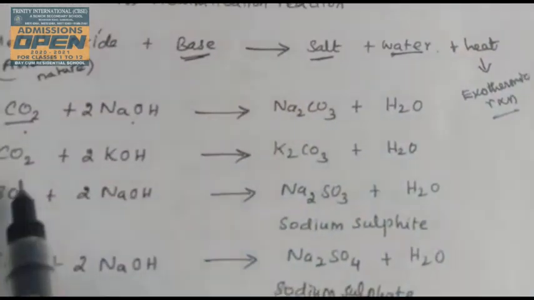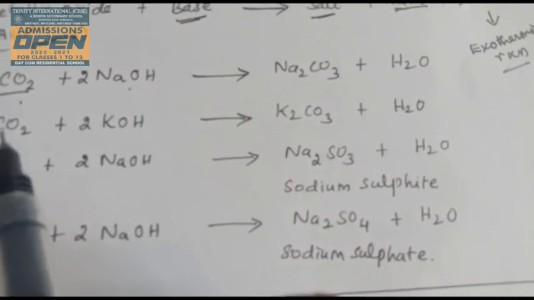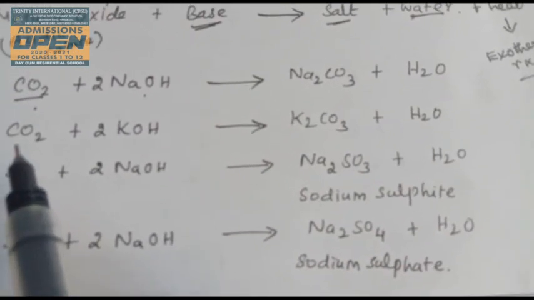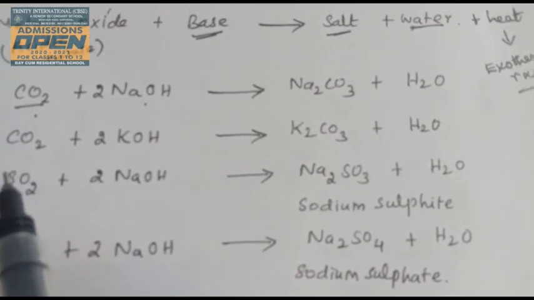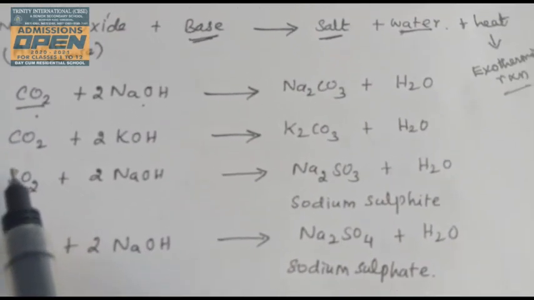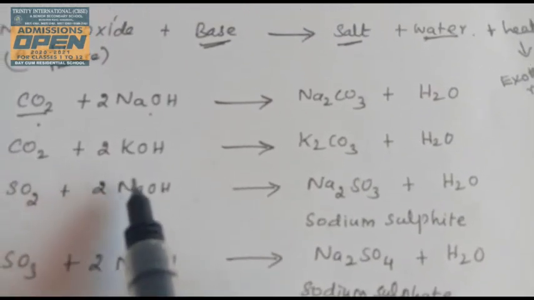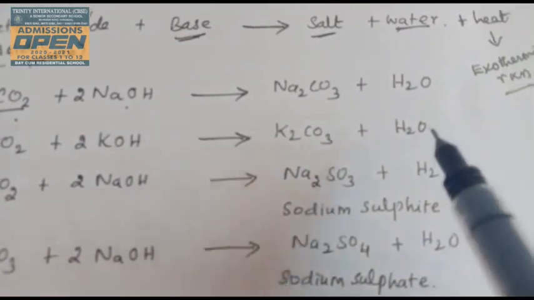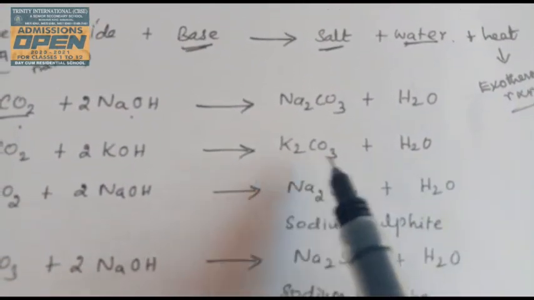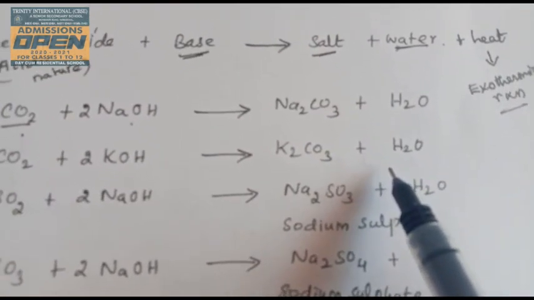Now the second example is a very familiar example. You studied it in the biology lesson also. During photosynthesis and plant respiration, carbon dioxide is released. This carbon dioxide passes through the potassium hydroxide to form potassium carbonate and a water molecule. This is also a neutralization reaction.